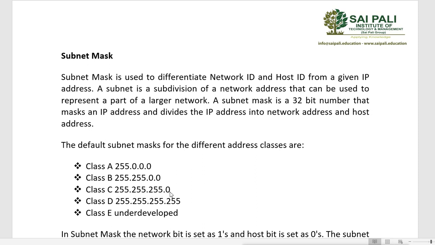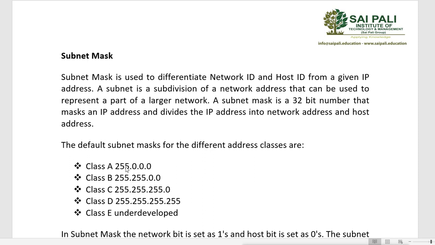That means the first 3 parts are network ID and the last part is host ID. Class D we don't use, but if applications or services use it, the subnet mask has all the bits on: 255.255.255.255. E is underdeveloped because we don't use it. It is for R&D use.